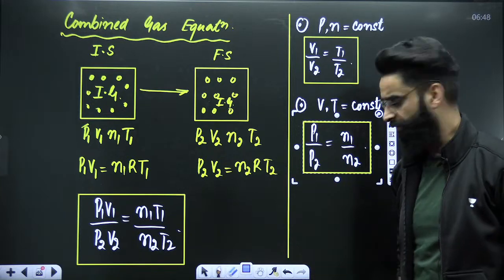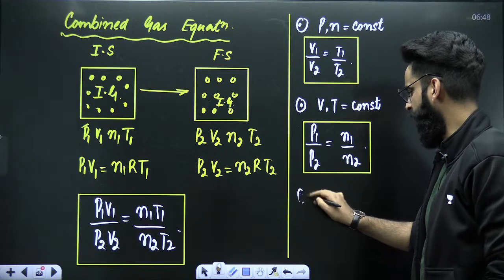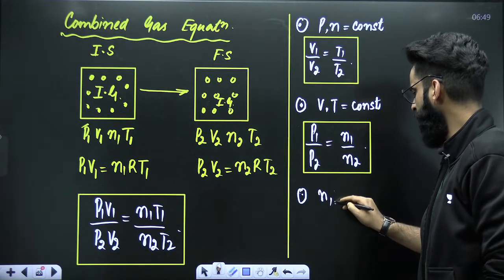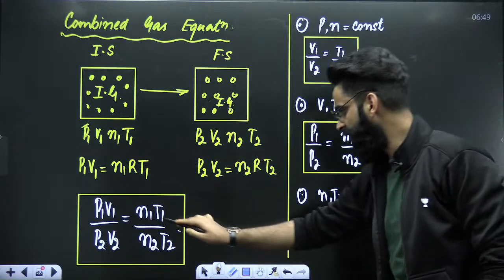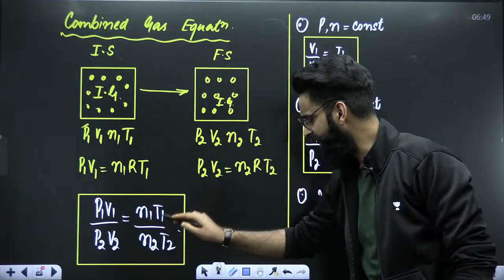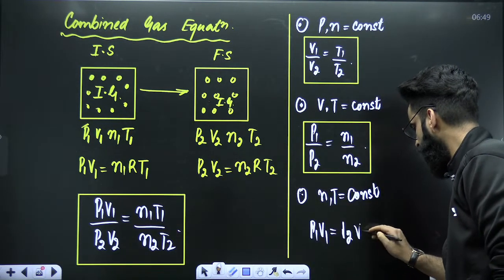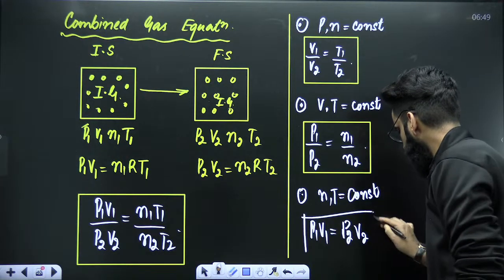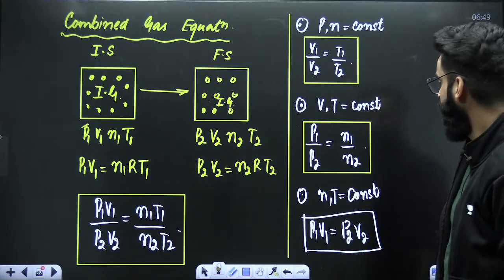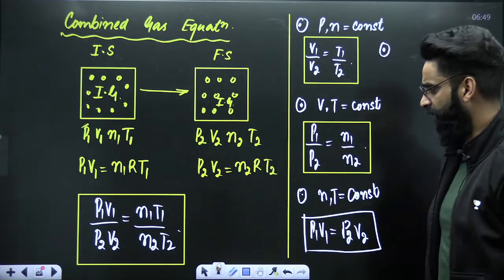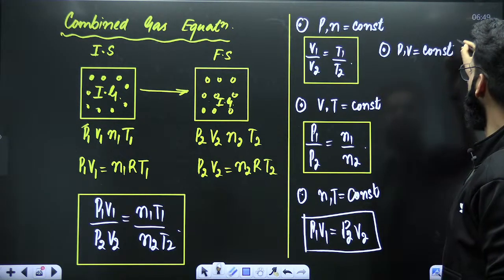Right? Perfect. Similarly, if you find a question in which the number of moles and temperature were kept constant, you have to remove this whole side. You'll be left with only P1 V1 is equal to P2 V2. This is the equation which you'll be using at that point of time. Similarly, for example, you found a hypothetical question in which the pressure of the gas and the volume of the gas were kept constant.